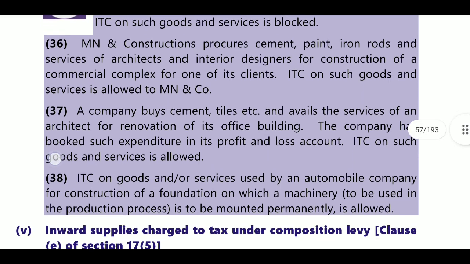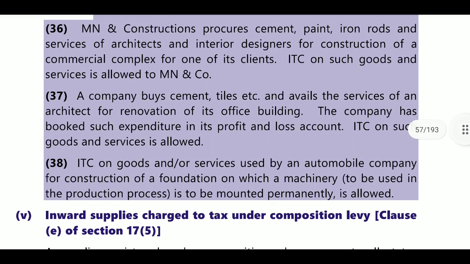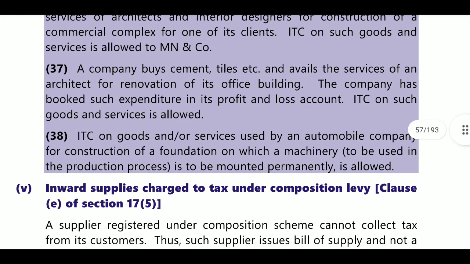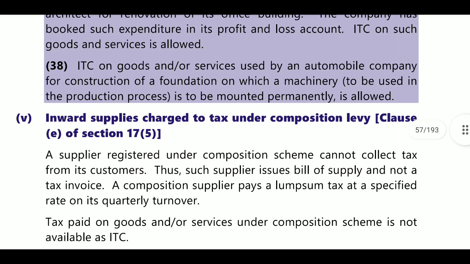Next, a company buys cement, tiles, etc. and avails the service of an architect for renovation of its office building. The company has booked such expenditure in its profit and loss account. So if they are showing it in the profit and loss account, this is treated as revenue expenditure and credit is allowable. Next, ITC on goods and services used by the automobile company for construction of a foundation for machinery, irrespective of line of business, we can allow that credit.